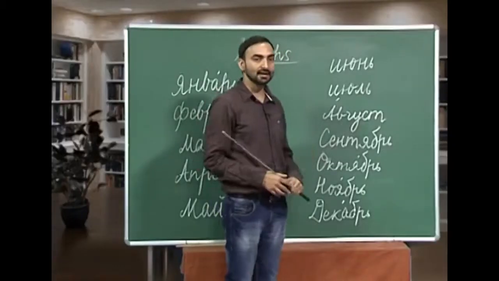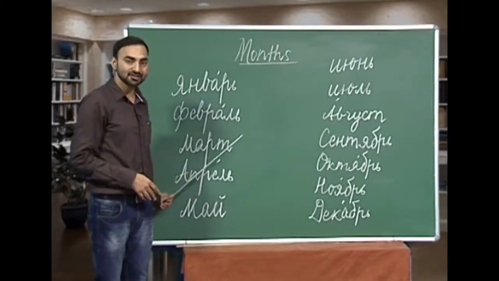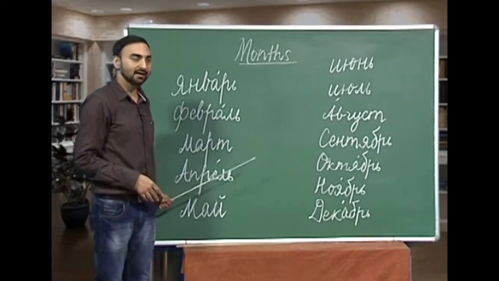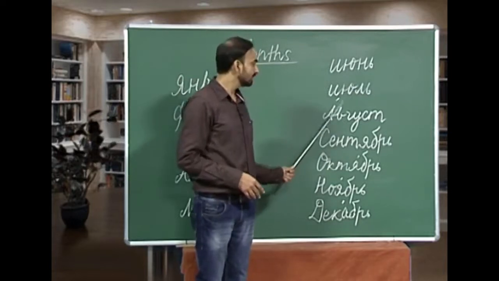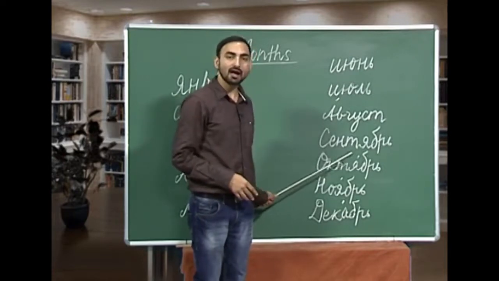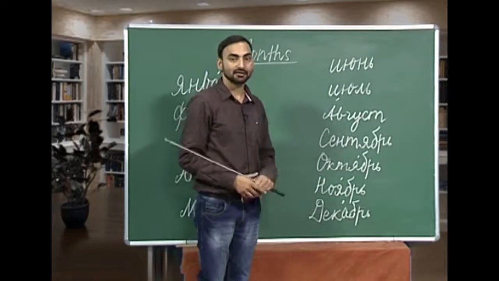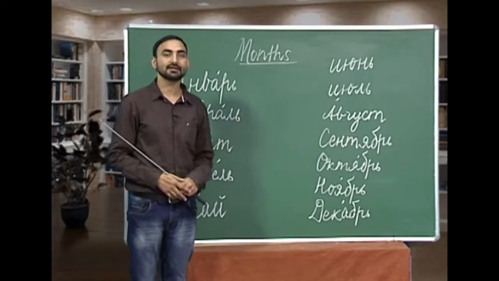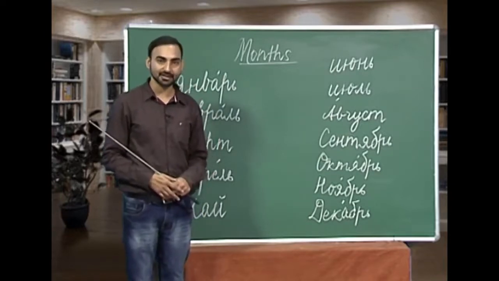So, let us repeat them once again. January is Yanvar, February, Fevral, March, April, May, June, July, August, September, October, November, and December. So, these are the months in Russian.